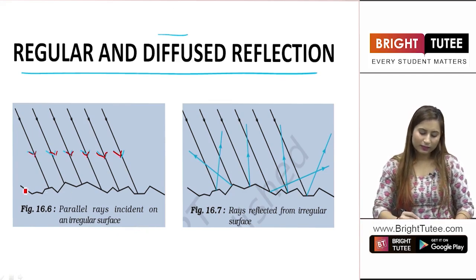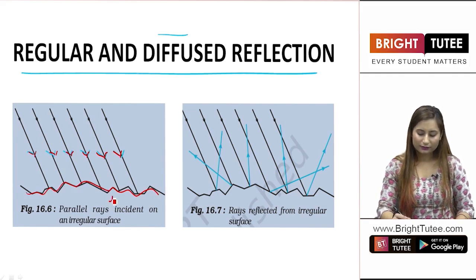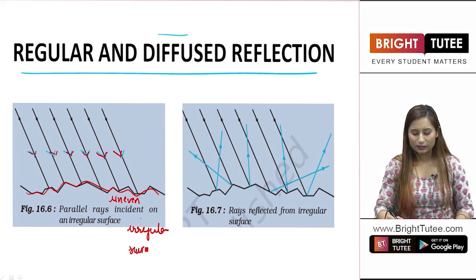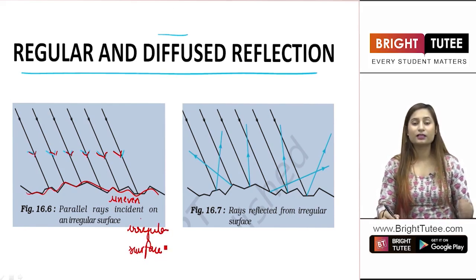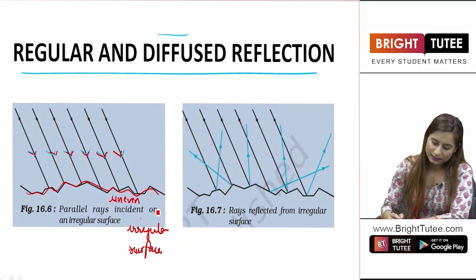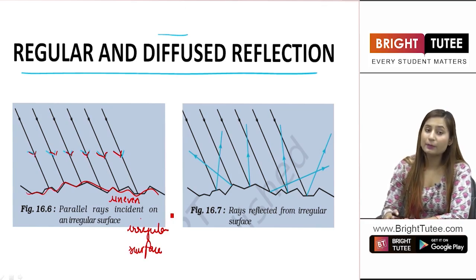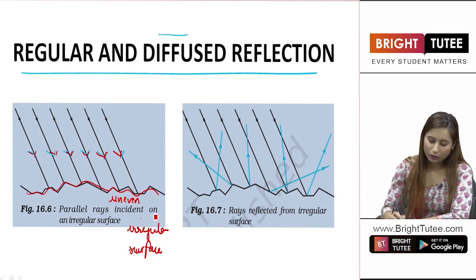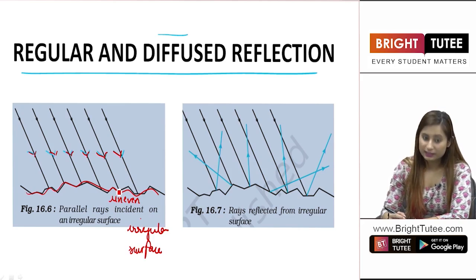Now this is an uneven surface, or you can say irregular surface. There is no regularity, it is a very random surface, it has ups and downs in it. So what happens after the incidence is that instead of having the same angle of reflection, they all have different angles of incidence as well.